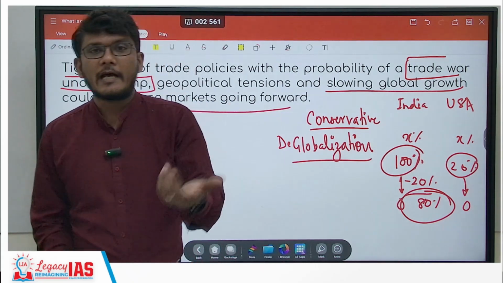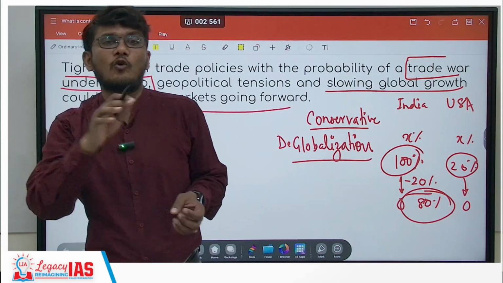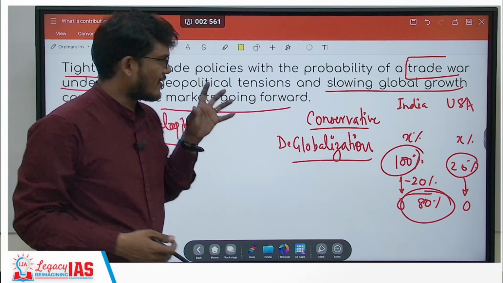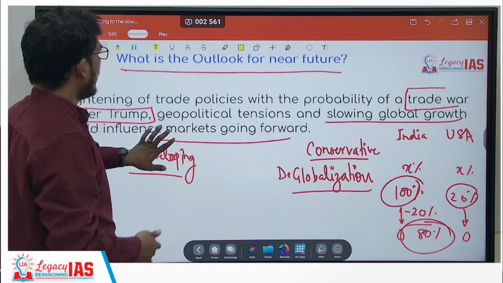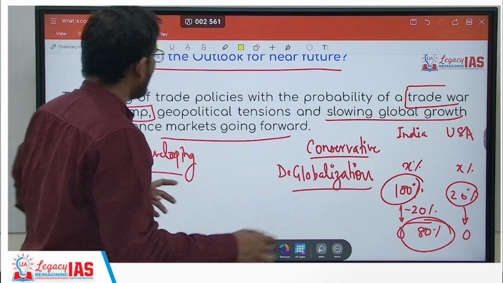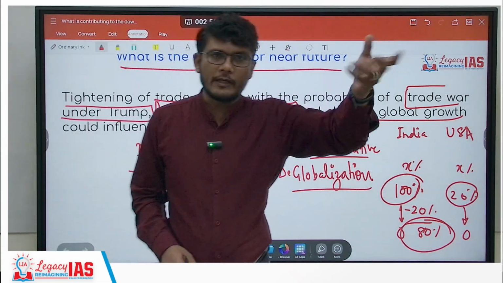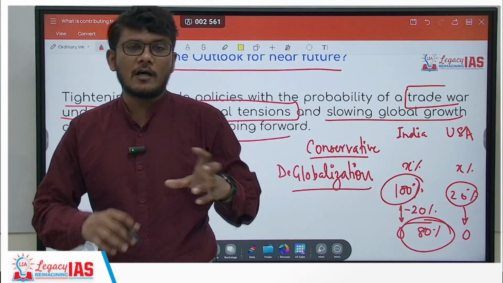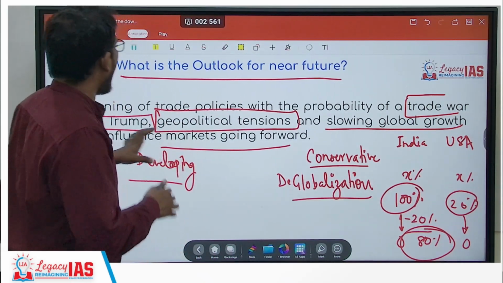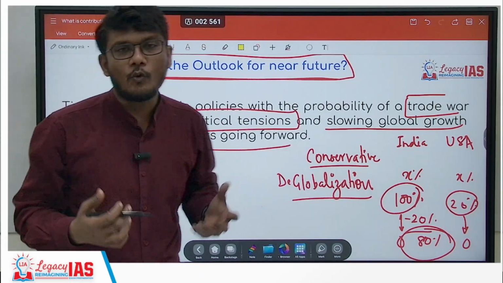At the same time, China is another biscuit altogether. What it does is devalue its currency and go to a different level altogether when it comes to a trade war. As a result, when you talk about the outlook, it looks sort of sluggish. At the same time, don't forget the geopolitical tensions that are there. Previously, the Ukraine-Russia war was there, and then the conflict that is going on, the Israel-Palestine conflict, and so on and so forth. So the outlook sort of looks sluggish, but miracles do happen. Thank you.